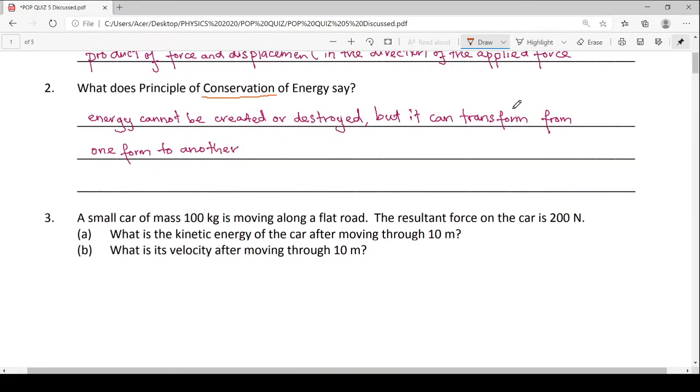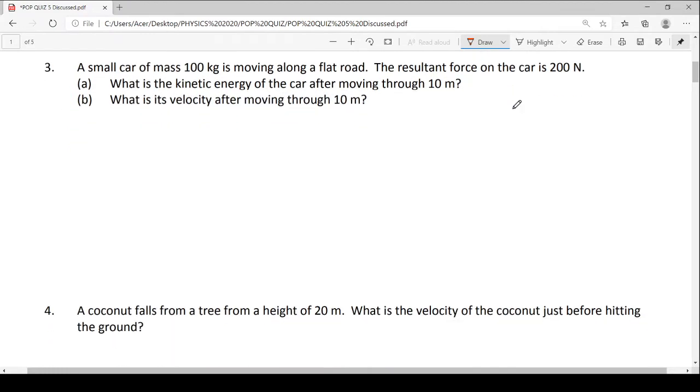We go to question 3. I have a small car of mass 100 kg moving along a flat road. The resultant force on the car is 200 newtons. So what information do we have from the question? First, my mass is 100 kg, and we are also given that the force is 200 newtons.